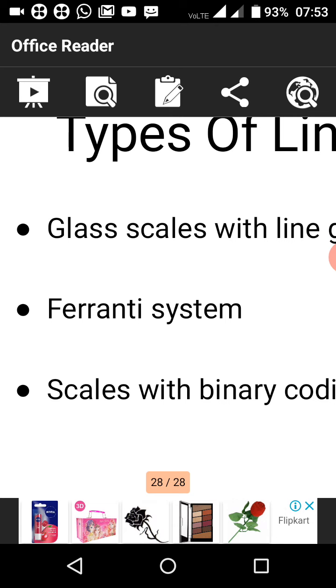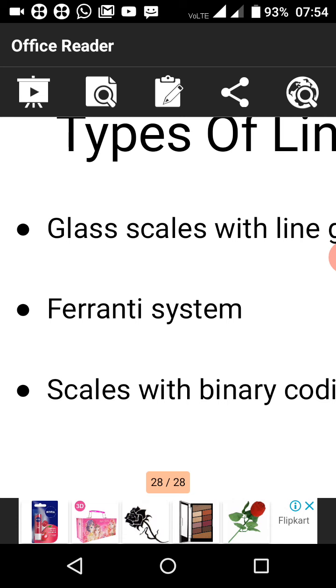Next, the technology includes optical measurement, inductive, capacitive and eddy current. Optical technology includes shadow, self-imaging and interferometer.